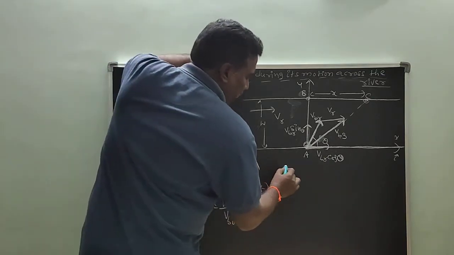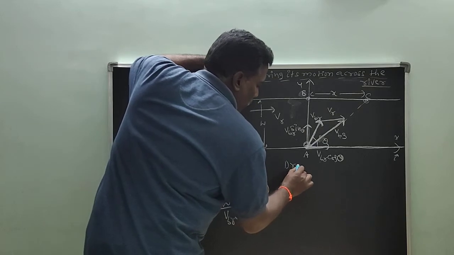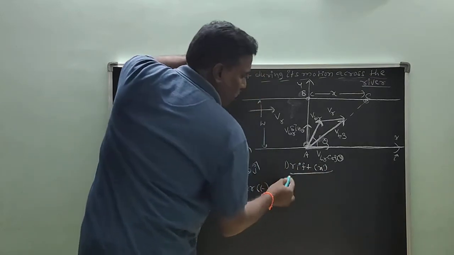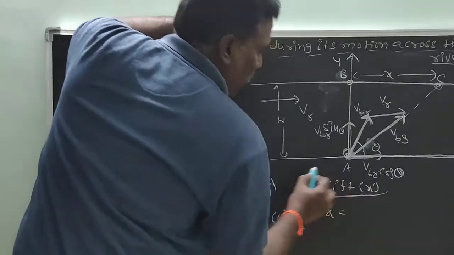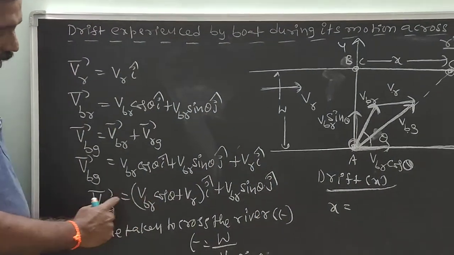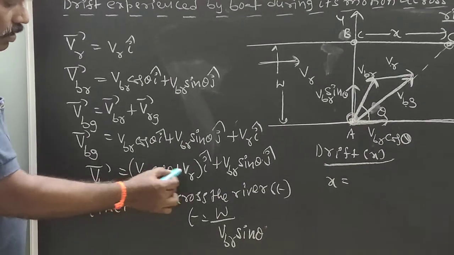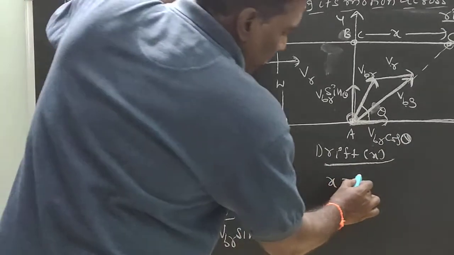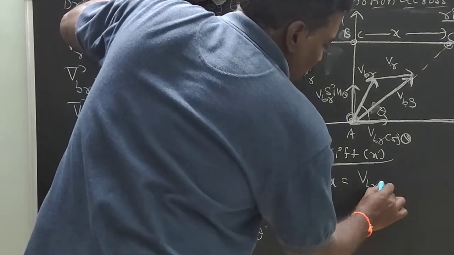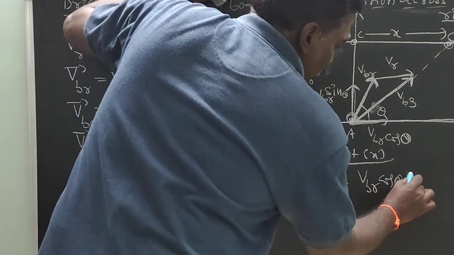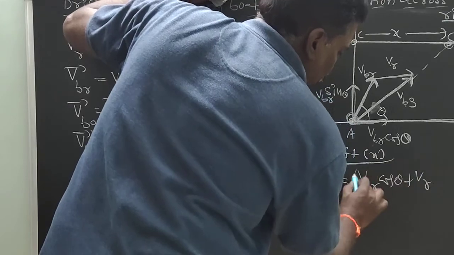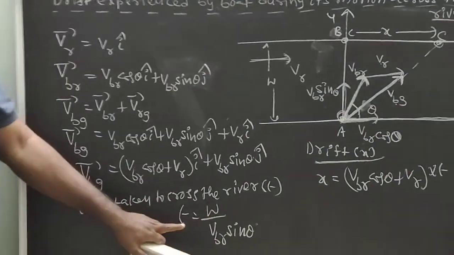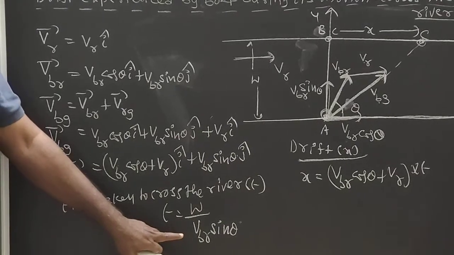So drift experienced by the boat, drift x, is equal to velocity of boat along the river flow, which is V_BR cos theta plus V_R, into time taken T. What is time taken by the boat to cross the river?